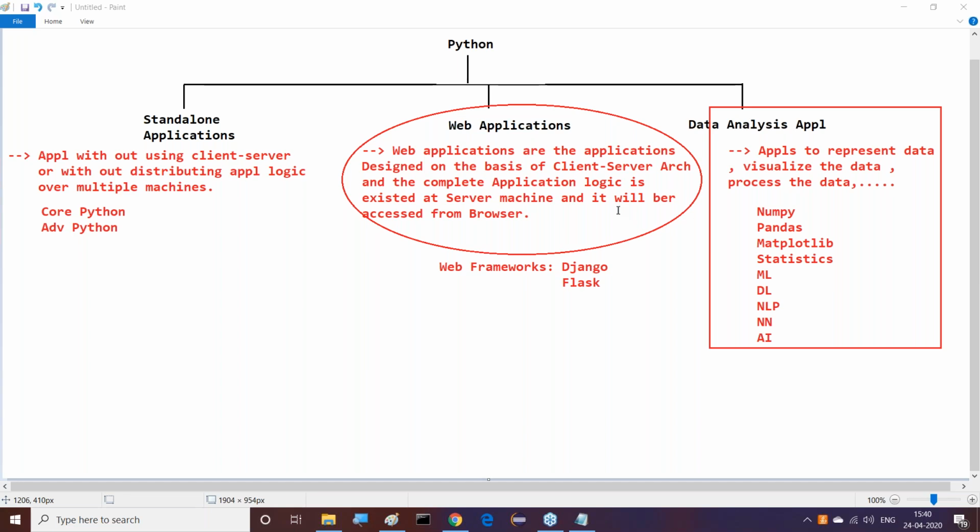Out of all 10 applications, 70% of the implementation is common, only 30% of the implementation is varied. 70% is common, 30% is varied. That is depending on the client requirement. That's it. Guys, observe this clearly. What are frameworks doing in this particular situation to reduce the development time? What are frameworks doing?